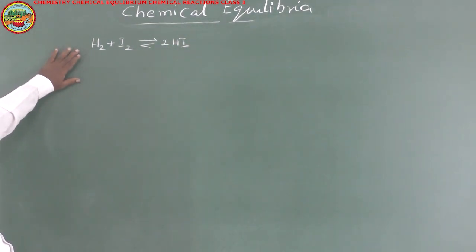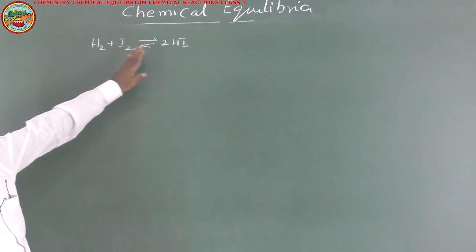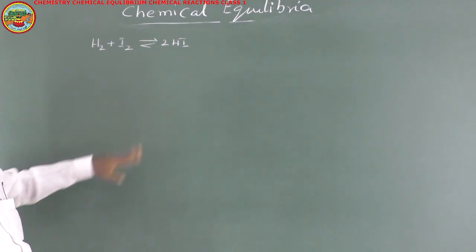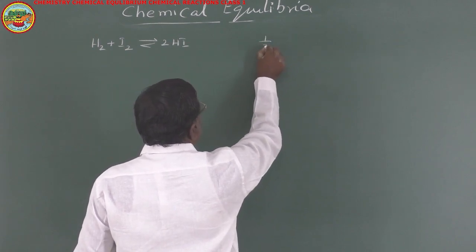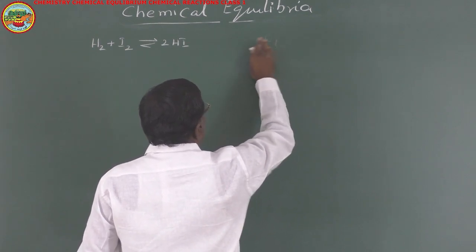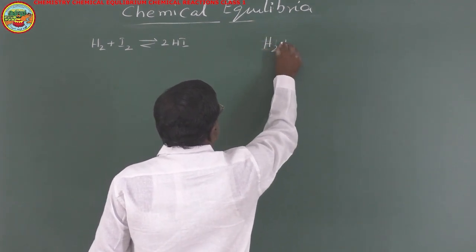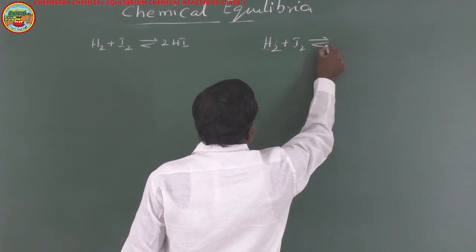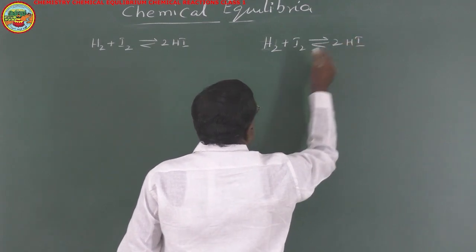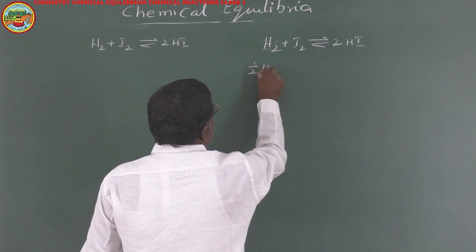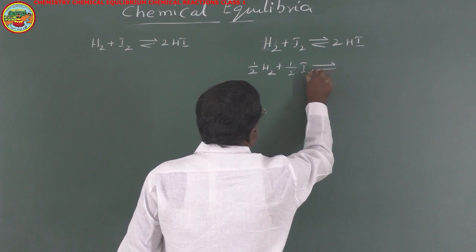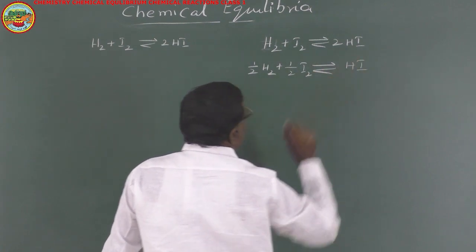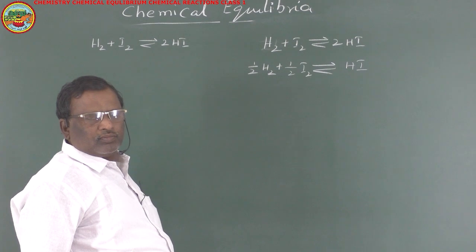We can write this reaction in many ways, because equilibrium may be attained from this side or that side. First, H2 plus I2 reversibly gives 2HI. Half mole of H2 reacts with half mole of I2, reversibly giving HI. These are two ways to represent it.